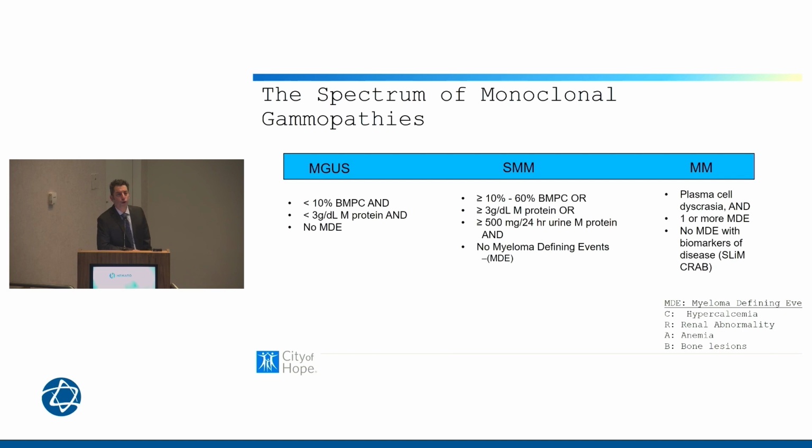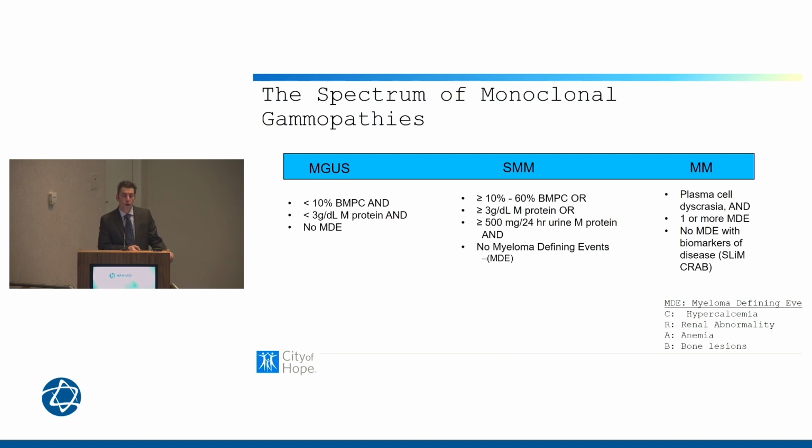So I started here with the spectrum of monoclonal gammopathies. And as we can see here, and as we know, the monoclonal gammopathies are a spectrum of diseases. Starting with monoclonal gammopathy of undetermined significance on the far left side of the spectrum and the most benign part, where we have a very low plasma cell burden of less than 10% in the bone marrow and less than 3 grams per deciliter in the peripheral blood monoclonal protein.